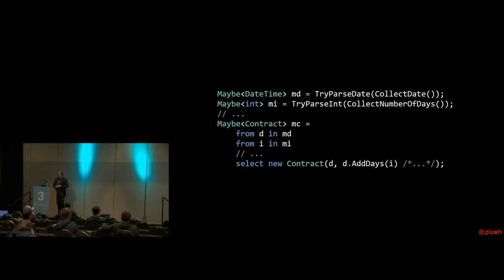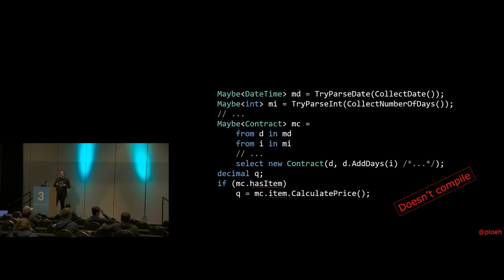So far, so good. But then what often happens is people say, well, okay, but I have this contract, and the contract has some methods I can call to calculate the price, and I want to show a quote to my user, my potential customer, so that they may decide to rent my car. I need to get the contract out of the maybe. Well, how do I do that? And people try to do something like this, where they say, okay, if MC has item, I'll try to access the item, and then the item is a contract, and then they can call calculate price. Yeah, but that does not compile, because I've very deliberately designed my maybe API so that that doesn't work. Because you're not supposed to do this.